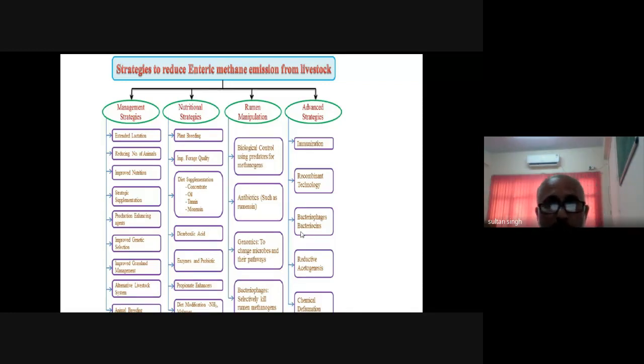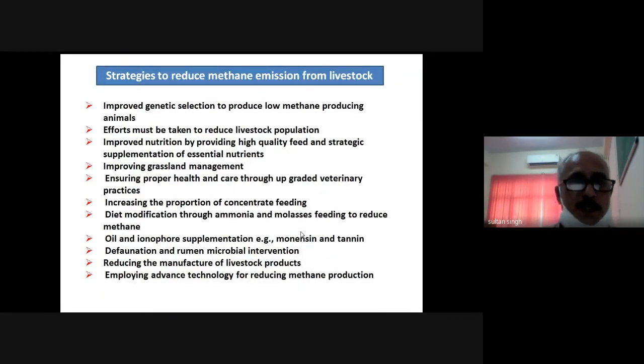Then comes the rumen manipulation and the advanced strategies. So friends, you are seeing here, I will discuss them in my coming slides one by one. So these are some of the other strategies that can be utilized to mitigate methane: improve genetic selection of low methane producing animals. Then efforts must be taken to reduce livestock population and improve nutrition. These are the same things which I have shown in the previous slides.